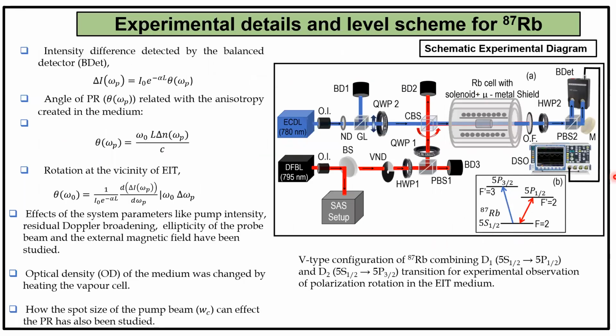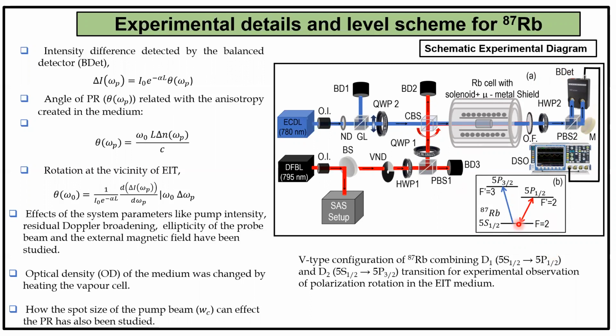So for that purpose, this is our experimental setup. Our probe beam is linearly polarized and our pump beam is circularly polarized. Both are co-propagating through our atomic medium, which is the rubidium vapor cell. And after that, we detect the probe beam by the balanced polarimetric detection technique.